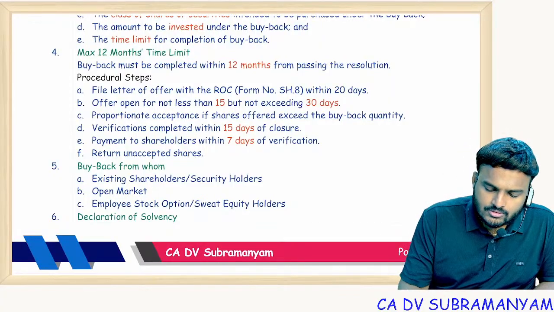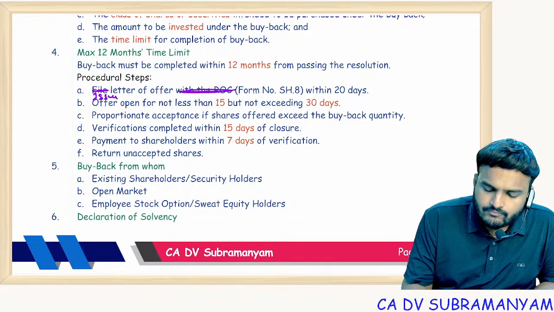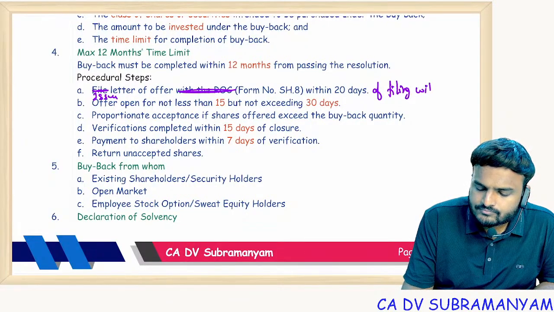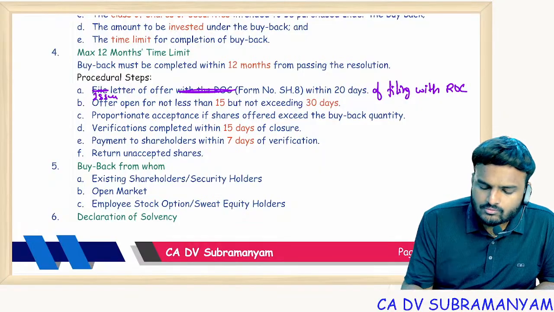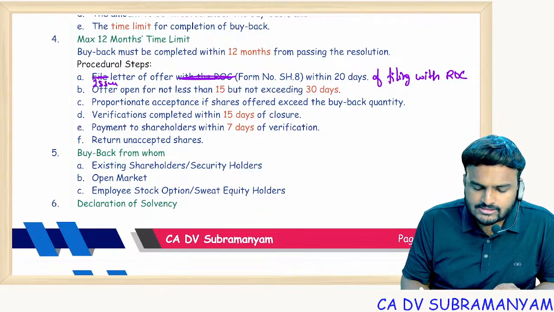So let me write here: issue letter of offer within 20 days of filing with ROC. Offer period not less than 15 days, not exceeding 30 days. Proportionate acceptance allowed. Verification should be completed within 15 days.